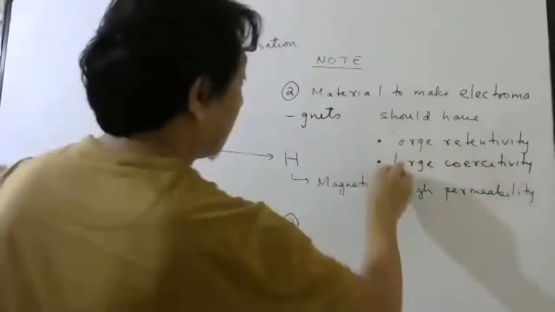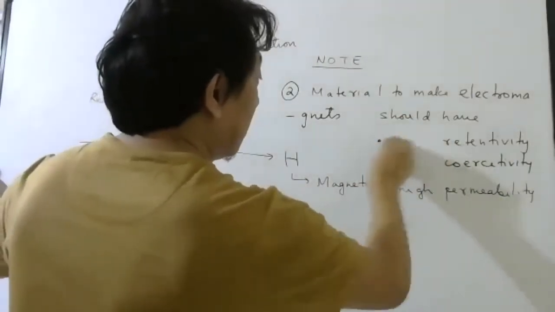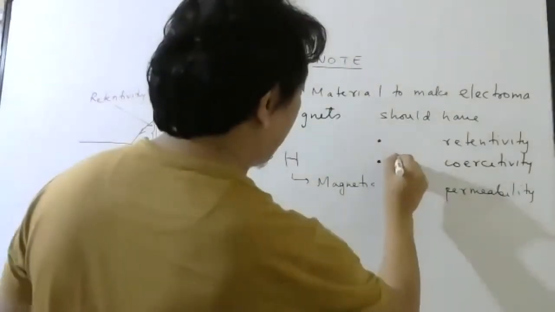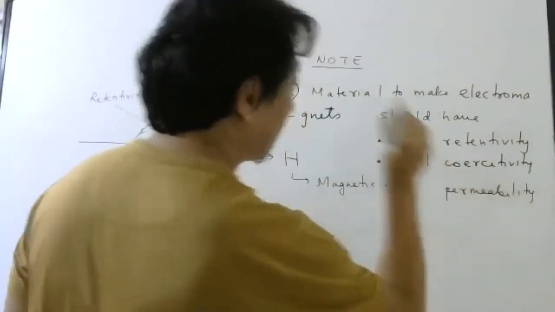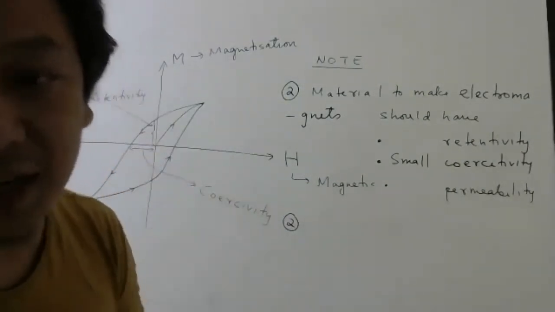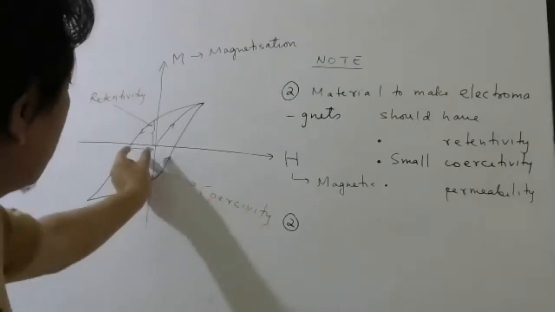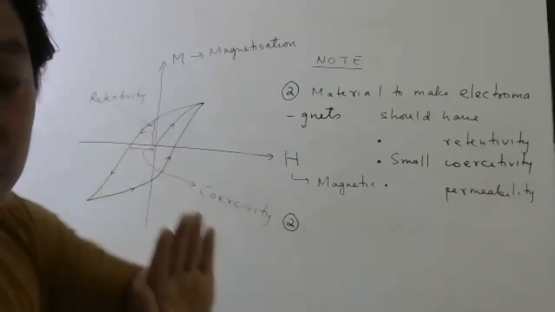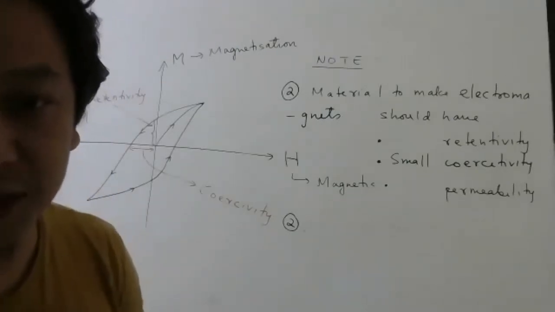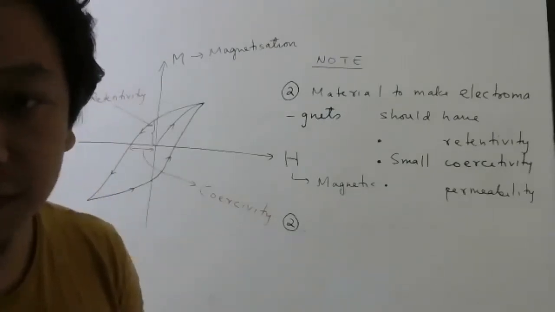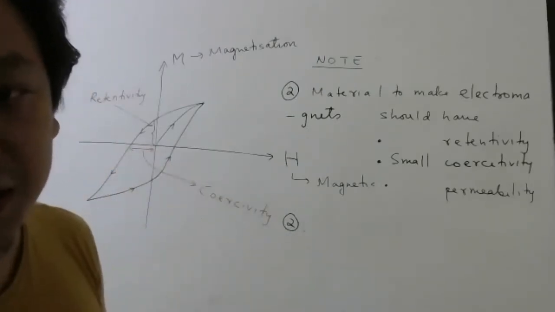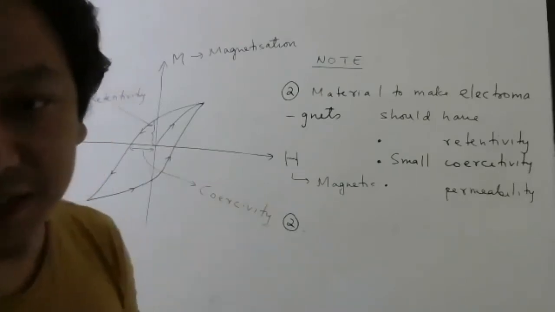Now please understand, one thing is 100% sure, they should have small coercivity. Yes or no? Because it should be easy for you to demagnetize the material. So this coercivity should be small so that you can easily demagnetize. Understood this part, students? Or you want more explanation? Because this coercivity tells you what? It is the amount of reverse magnetic field required to demagnetize the material.